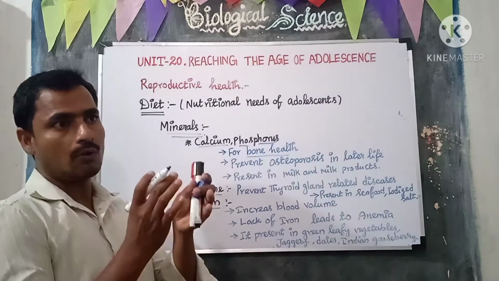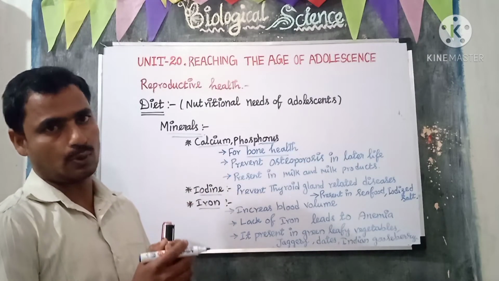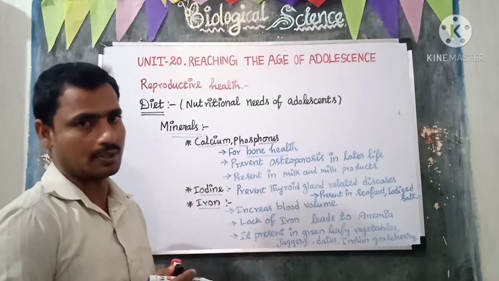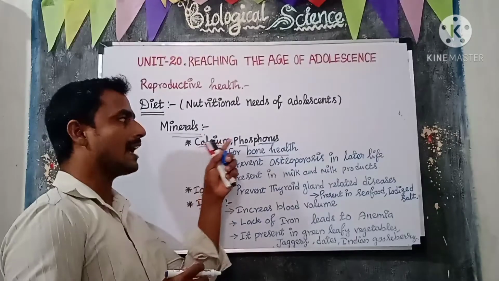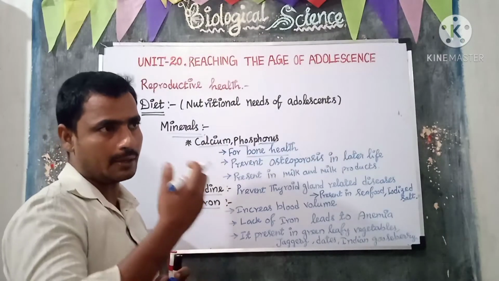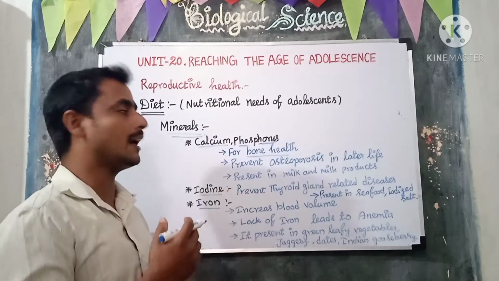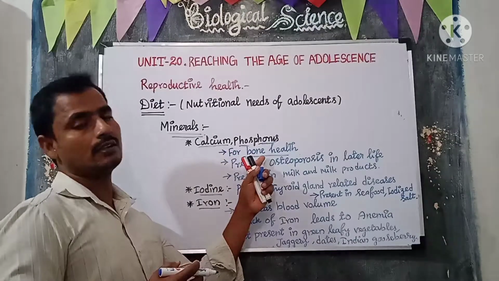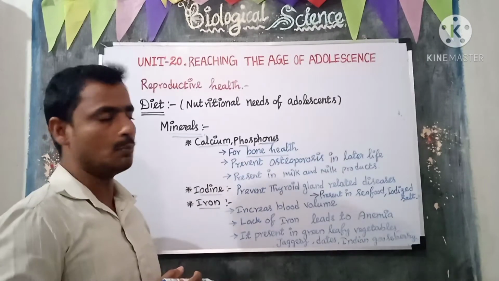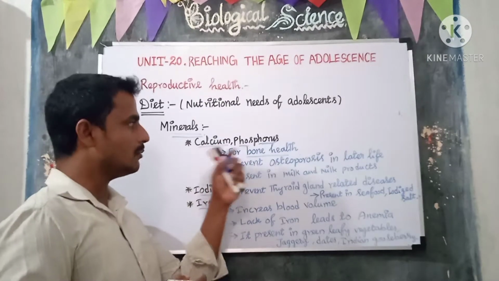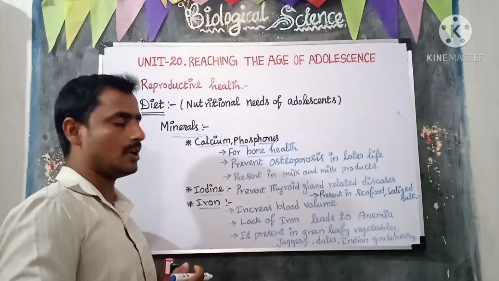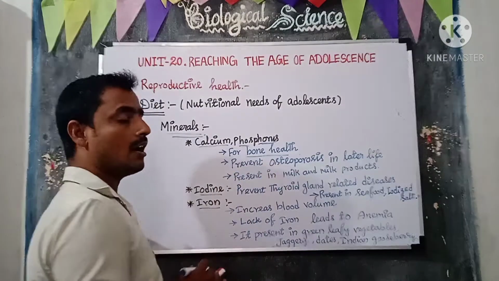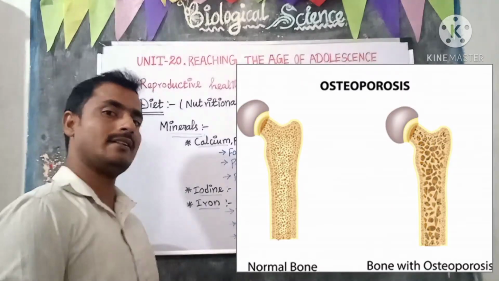Calcium and phosphorus are the important minerals for maintaining the bone as healthy, because our bone is made up of calcium and phosphorus, right? We should take food with calcium and phosphorus to keep the bone healthy. Calcium and phosphorus will prevent osteoporosis in later life.